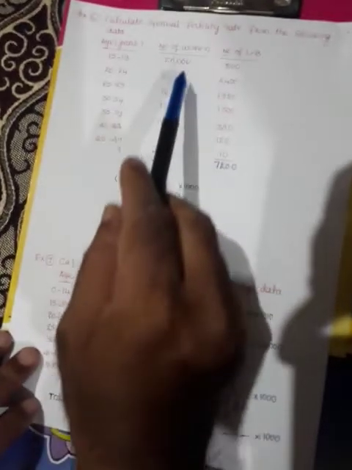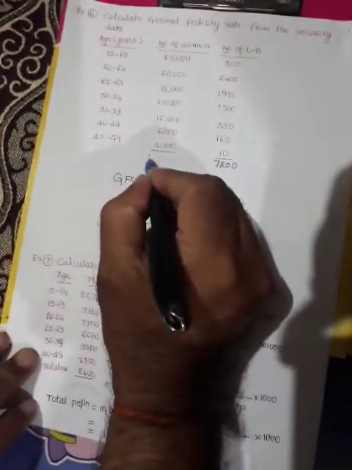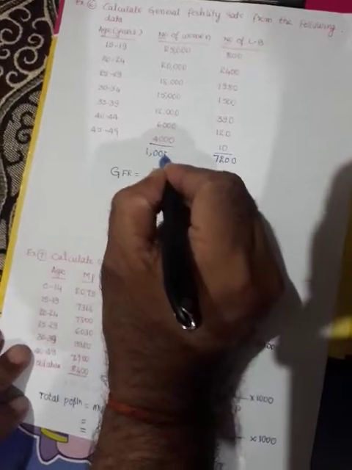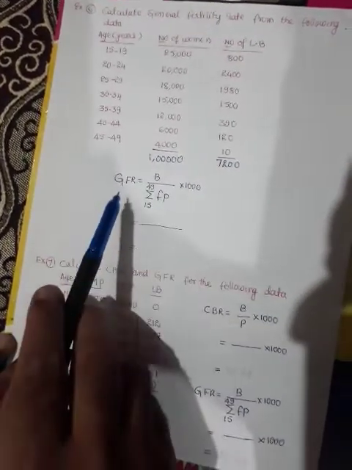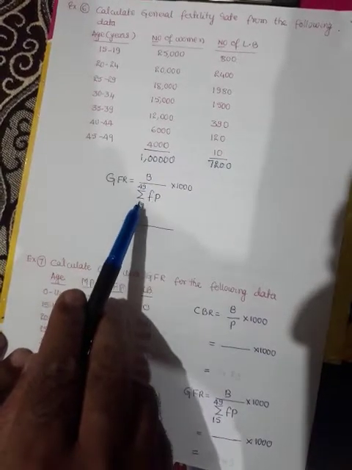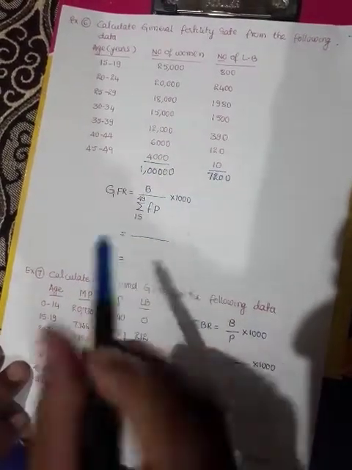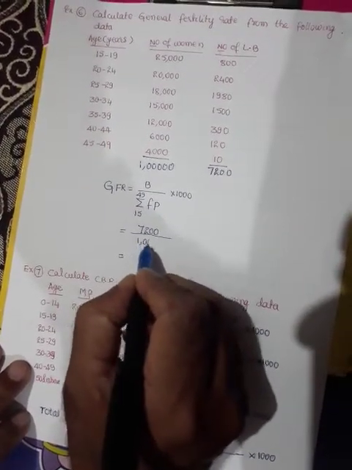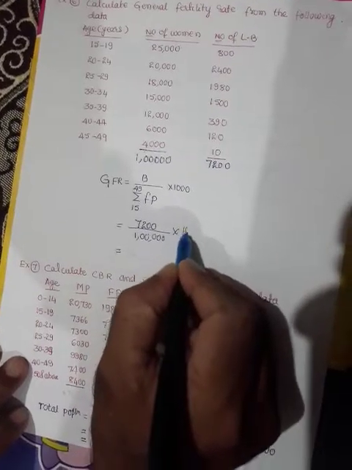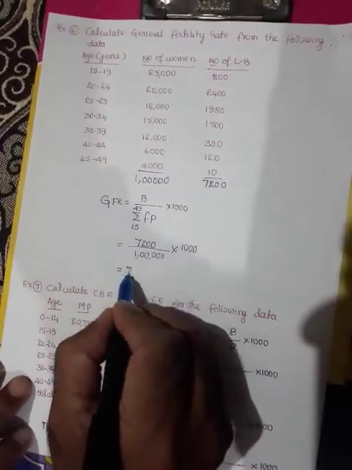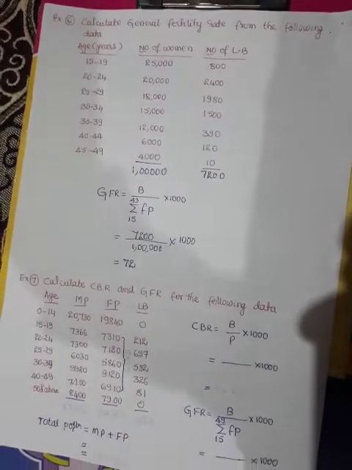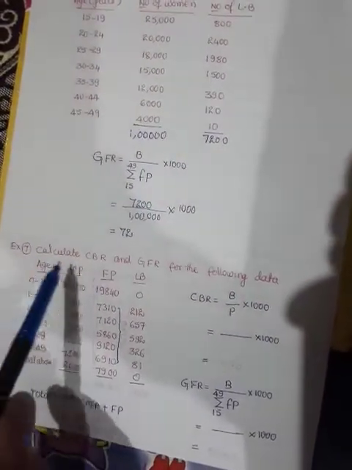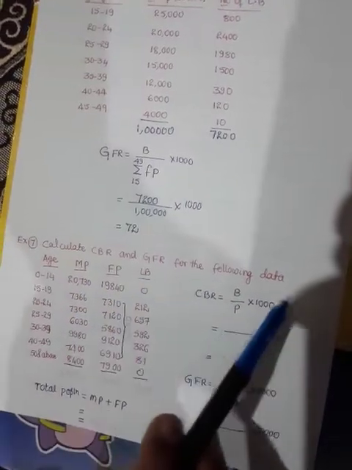To calculate GFR, general fertility rate, we require two items, that is total live births and total women population of childbearing age. If we add the third column, we get total live births, 7,200. If we add the second column, we get the female population of childbearing age, that is 1 lakh. Now formula GFR is equal to B divided by summation FP 15 to 49 into 1000, that is 7,200 divided by 1 lakh into 1000. If you simplify, you will get 72. This is GFR.